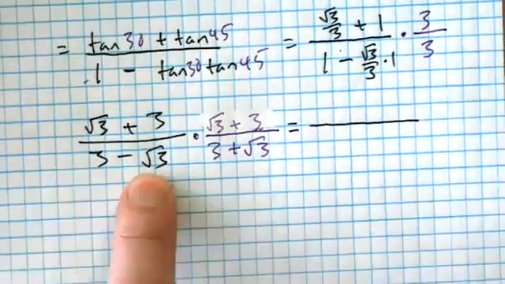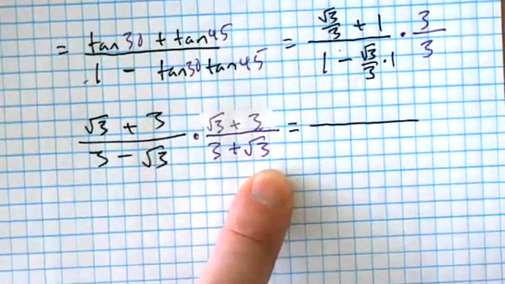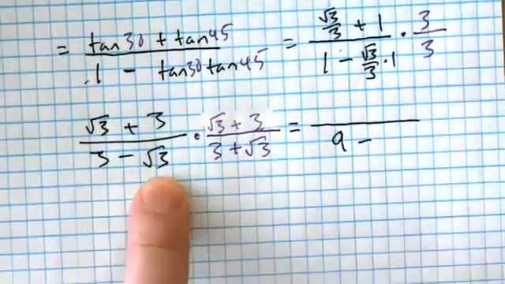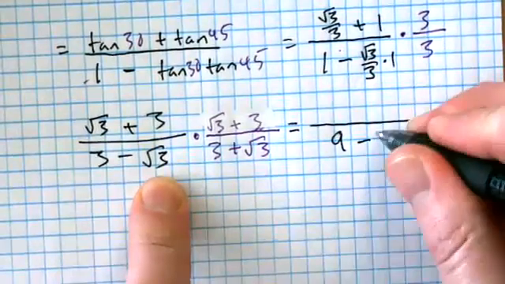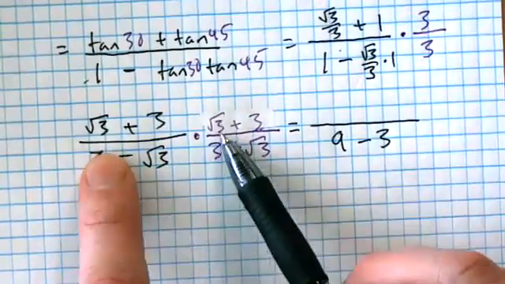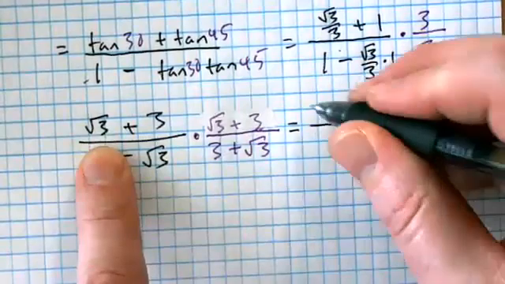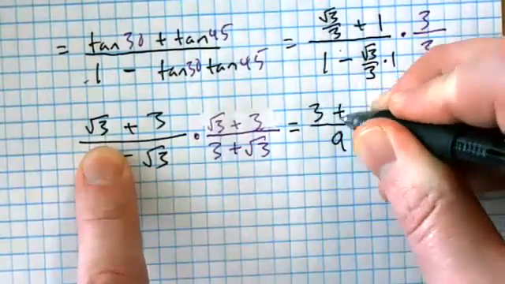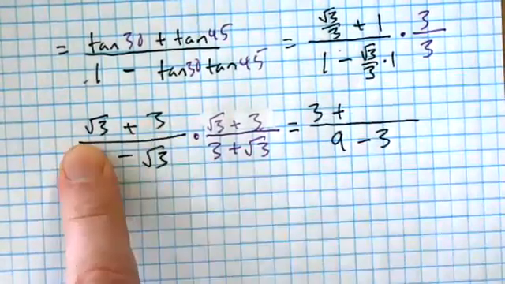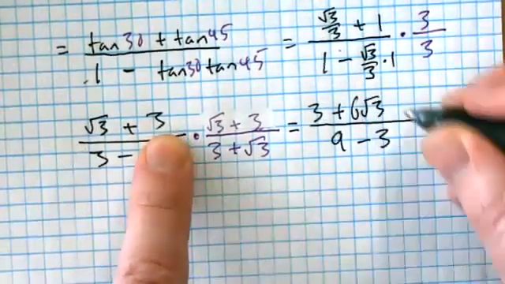This is the a plus b, a minus b, right? Which is going to be a squared minus b squared. So a squared would be 9 minus b squared would be 3. On the top, we've got a plus b times a plus b, which is a squared, so which would be 3, plus 2ab, so 2 times 3 times √3, so 6 root 3, plus b squared, which is 9.